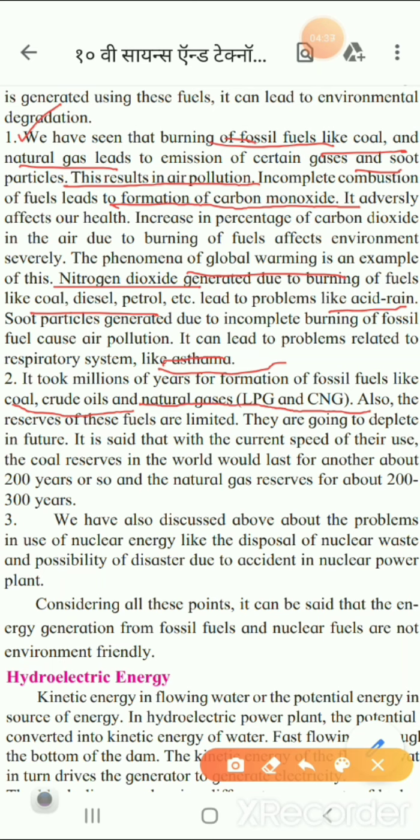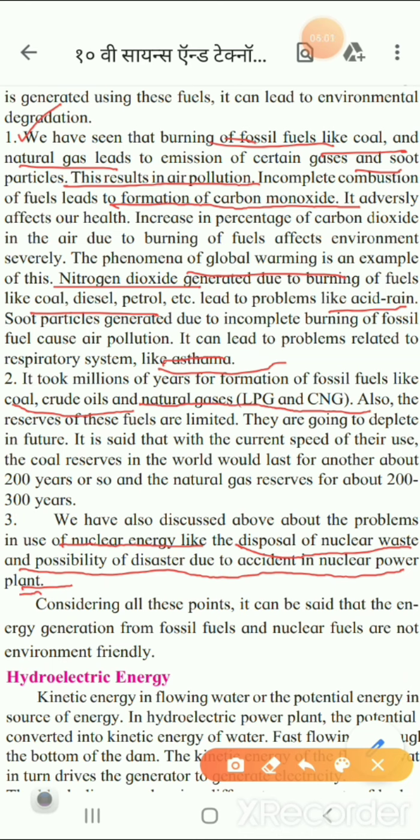The third point is that whenever we are using nuclear energy, then what is the drawback? The disposal of the nuclear waste product will be a problem, and there will be the possibility of disaster in the nuclear power plant. All these points we have to keep in mind.